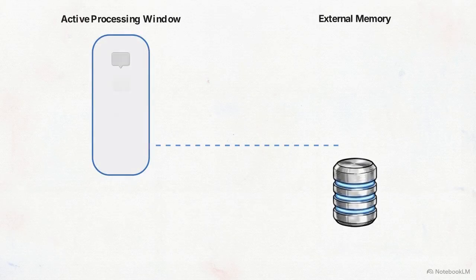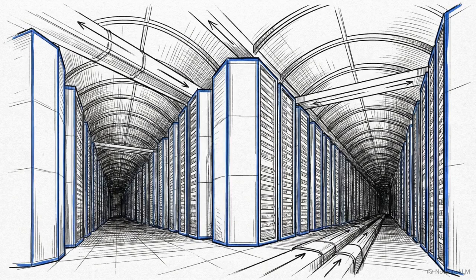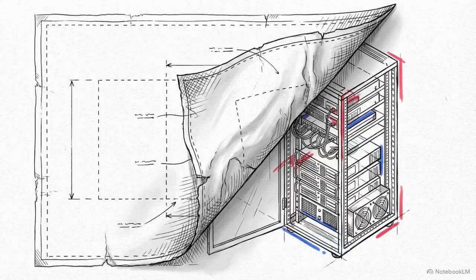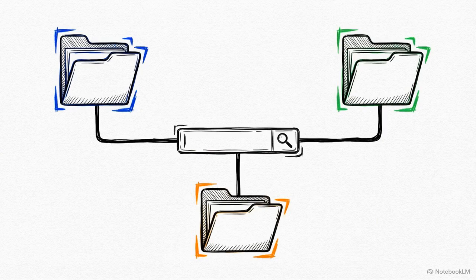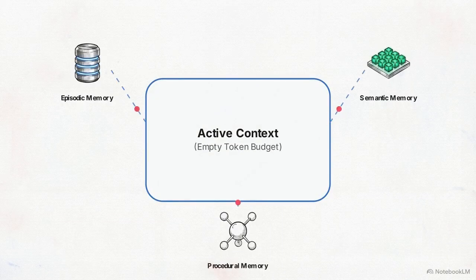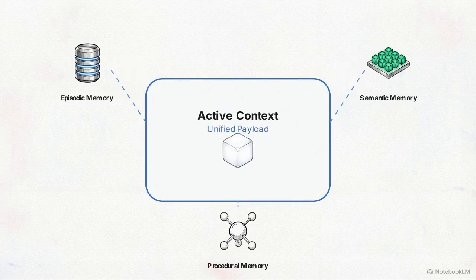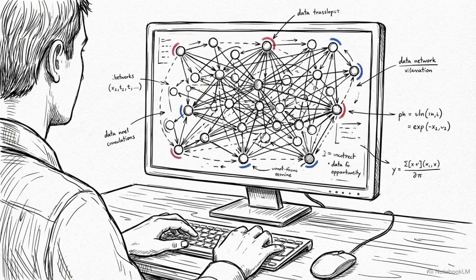To achieve true scalability across days or weeks of interaction, memory must be physically moved outside the active processing window. Persistent external databases that survive session terminations provide an agent's long-term memory. Implementing this requires a core architectural shift. Long-term memory turns every new conversation into a strict retrieval-augmented generation, or RAG, problem. When a new session begins, the system must independently decide what historical data to retrieve from storage and inject into the empty context window. It is a precise context engineering challenge, selecting the right memories in the right order.